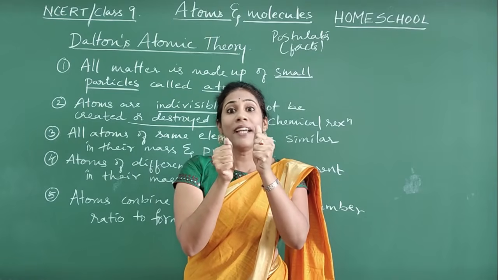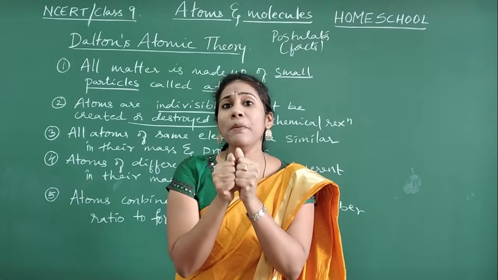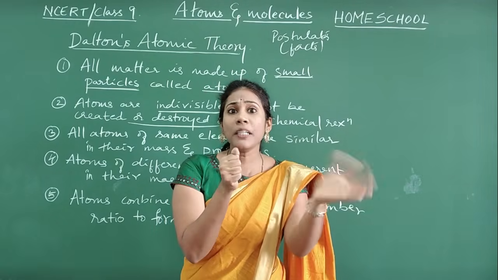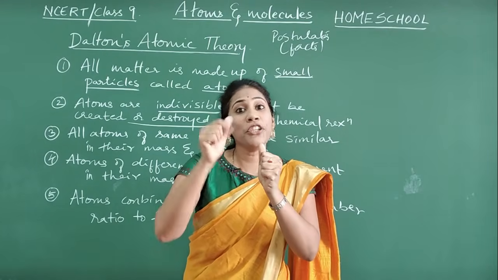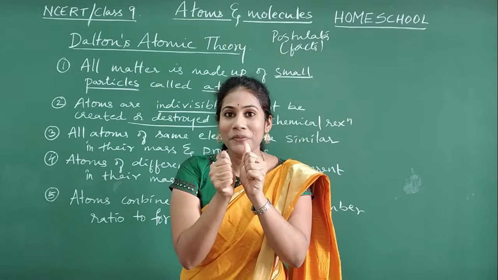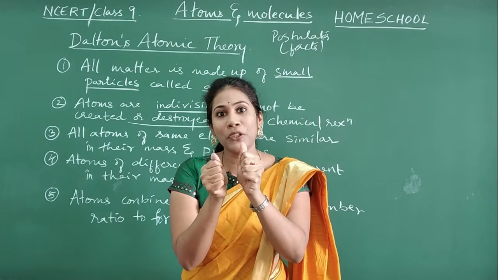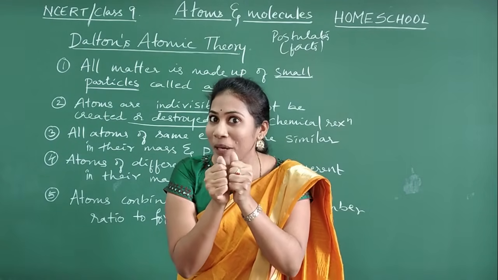One atom of hydrogen remains as it is in the molecule. It will not be destroyed during combination, and an extra atom also you cannot create. One atom will not become two hydrogen atoms. One atom remains one atom only, and it will not become half an atom during combination.